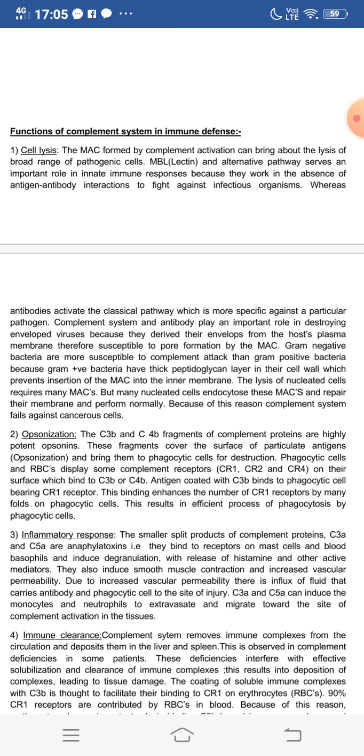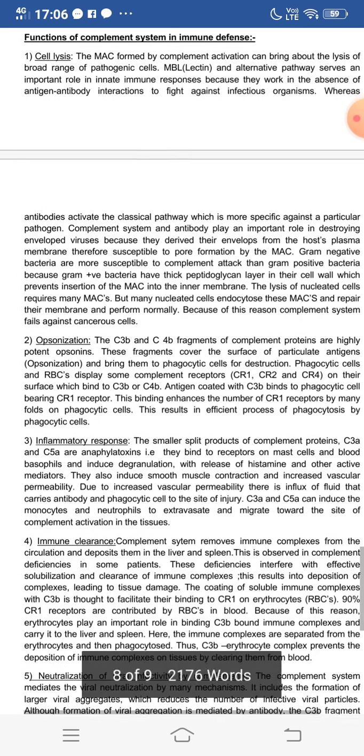The lysis of nucleated cells requires many MACs, but many nucleated cells endocytose these MACs and repair their membrane and perform normally. Because of this reason, the complement system fails against cancerous cells.